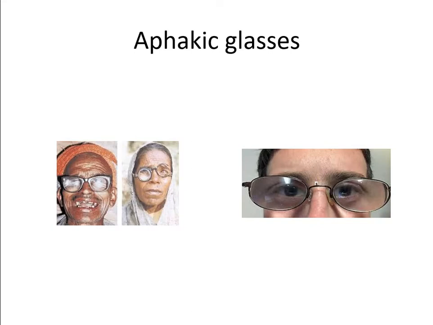So the next better option is you can put the patient on contact lens. You can prescribe contact lens. If the patient is intelligent and motivated, they will use it. So the magnification will go and the field of vision will increase if the patient uses the contact lens. If the patient is old and having Parkinsonism and arthritis, they cannot put the contact lens properly in the eye. So the next better option is to go for the secondary IOL in the aphakic eye.